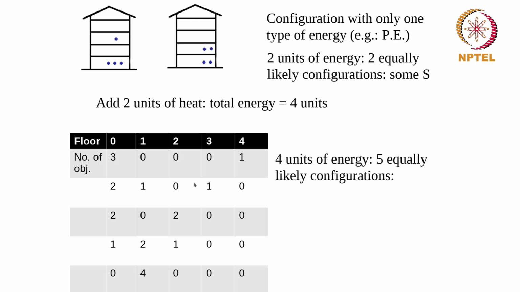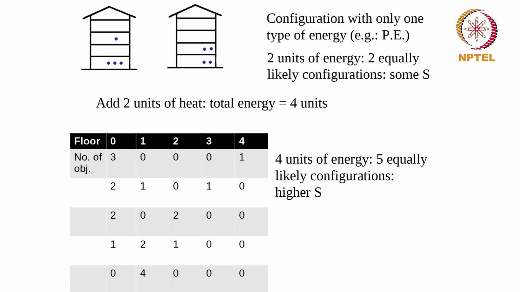So this is essentially what we see. So we see that the entropy is the Boltzmann constant times the log of the number of configurations, or the probability of the configurations more correctly. But if I have more number of likely configurations, what I see is that I have a higher entropy over here.